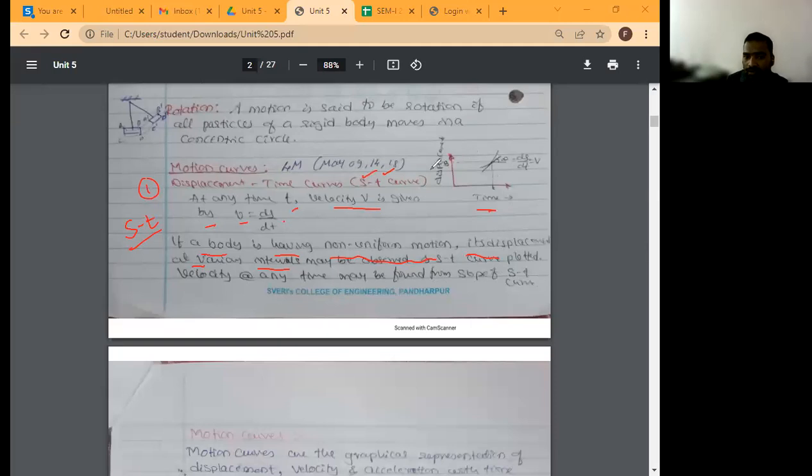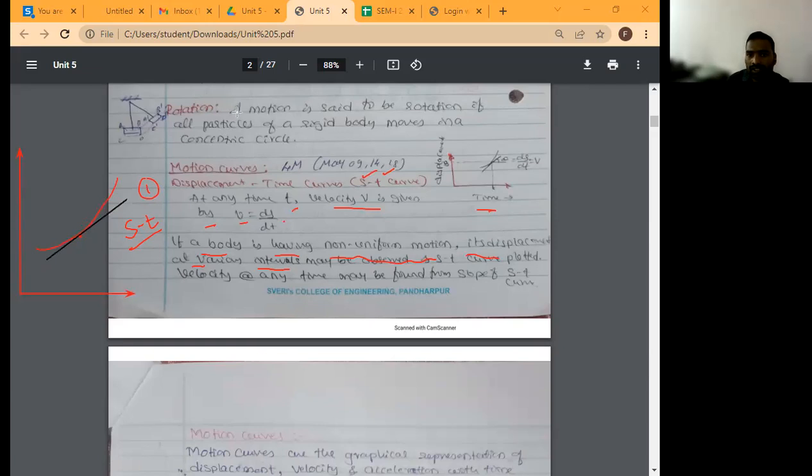See, this is a curve. I will draw here. This is the y-axis, this is the x-axis. The object is traveling like this, with non-uniform displacement. At any point, this is a time. I will take the slope of this curve. This slope of the curve denotes what?